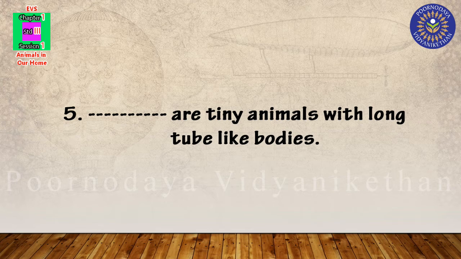Fifth one, dash are tiny animals with long tube-like bodies. Worms. Worms are tiny animals with long tube-like bodies.